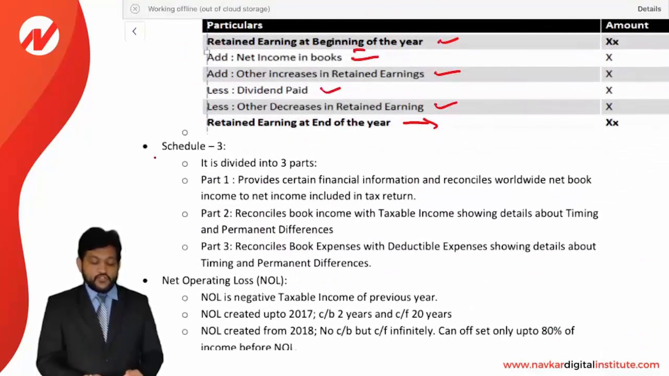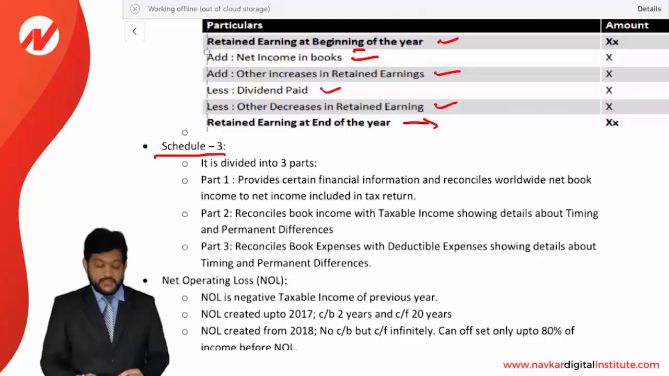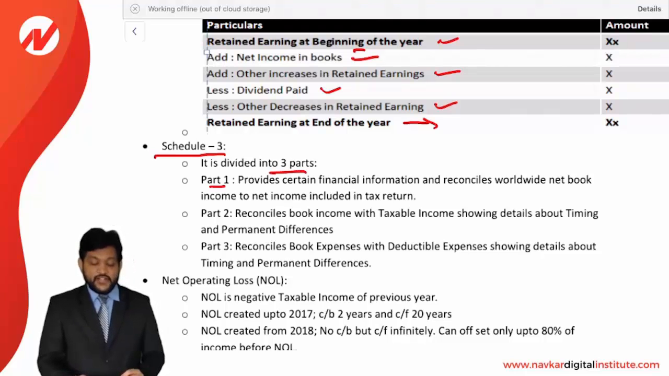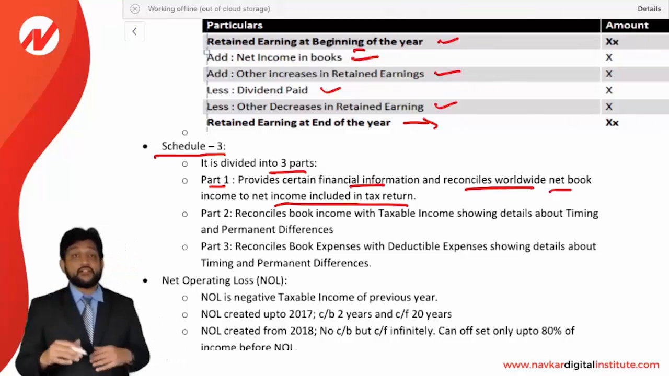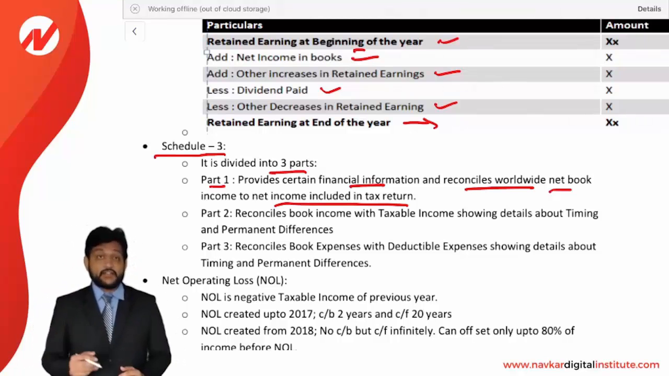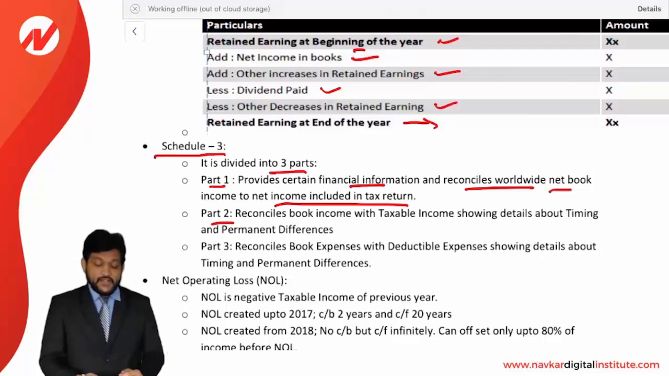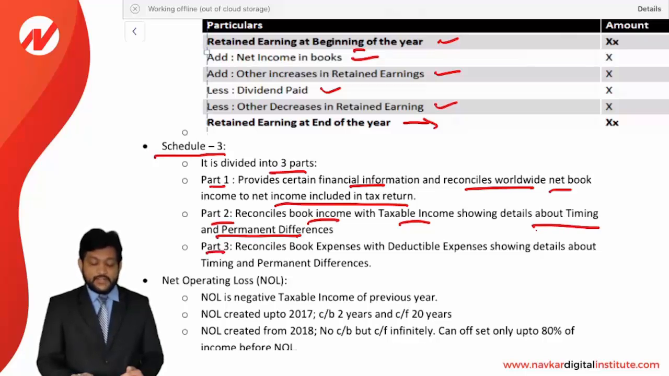Okay, now if we talk about Schedule M-3, that is divided into three parts. Part 1 provides certain financial information and reconciles a worldwide net book income to net income included in the tax return. Worldwide book income included in the tax as per income tax. So that's part number 1. Part number 2 reconciles a book income with the taxable income showing the timing differences and permanent differences. And part 3 reconciles a book expenses with a deductible expense showing the timing and permanent differences.